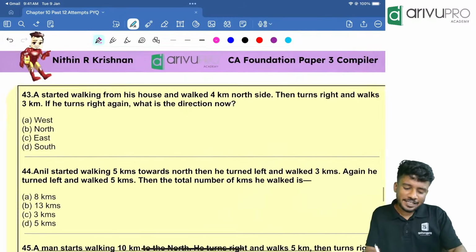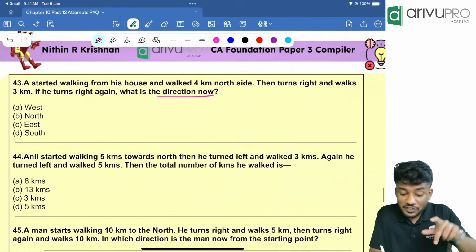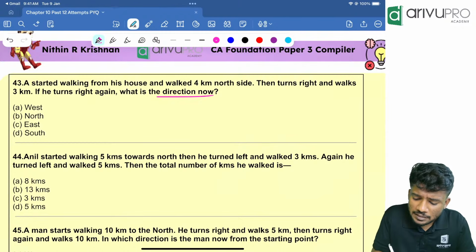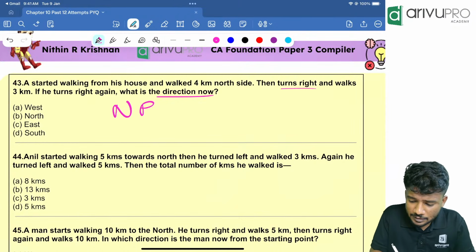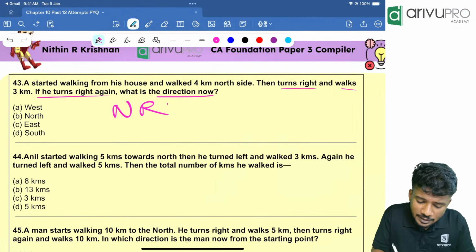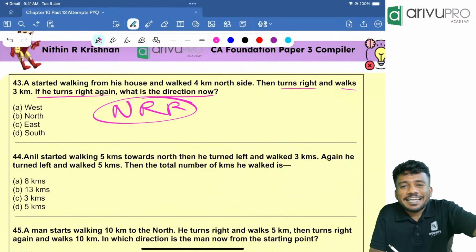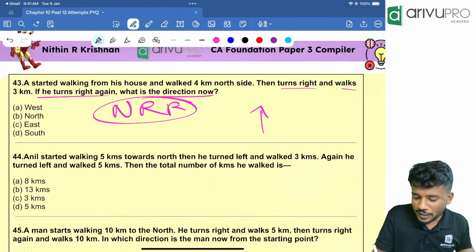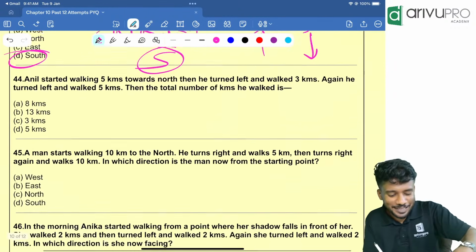Very direct. Next one. If he turns right again, what is the direction now? So finally, which direction he is moving is the question. A started walking from his house and walked 4 kilometers north. So north he is walking initially, then turned right, and he turns right again. North, right, right means he is going in the opposite direction. So north, right is what? South. Option D is your answer.